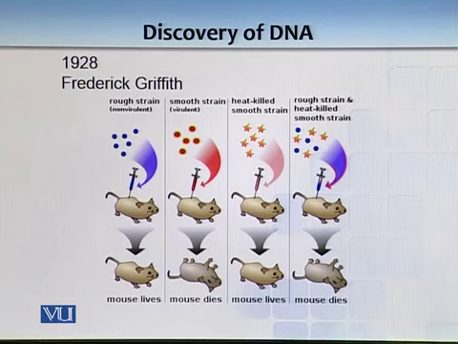So rough strain was non-virulent, while smooth strain is virulent, because it has basically a carbohydrate shell on it, which makes it virulent because it escapes your immune system. So in first image what you see is that when you inject mice with a rough non-virulent strain, it doesn't die, it lives. But when you inject a smooth strain, mouse dies.